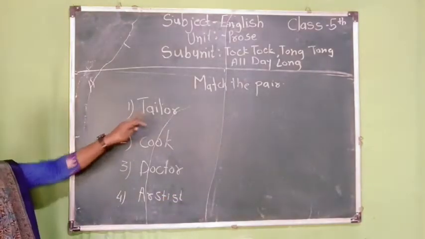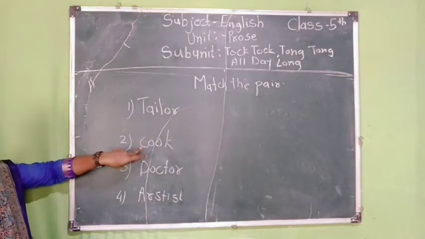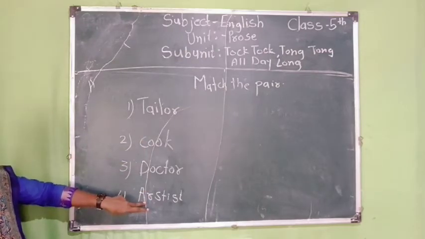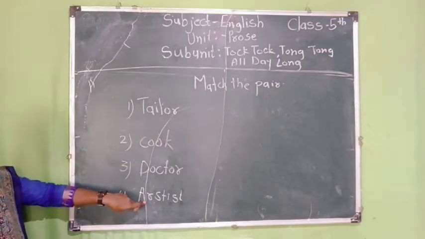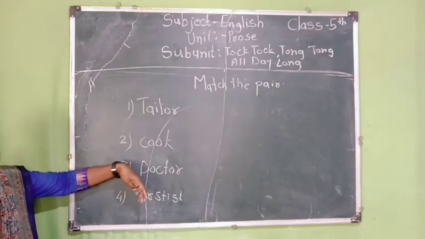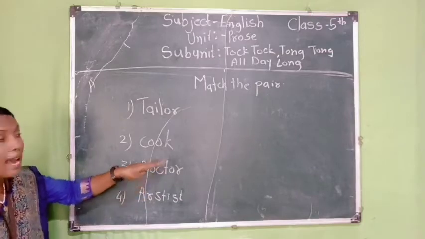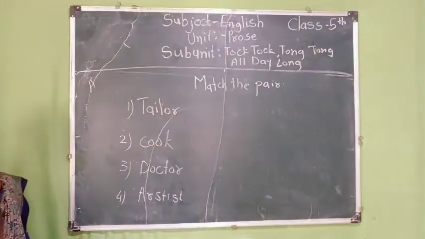Okay, tailor, then cook, then doctor, and then artist. Okay, so here, students, we have written down the names of these people, that means their occupations, and on the left side we will write down the tools that they use.